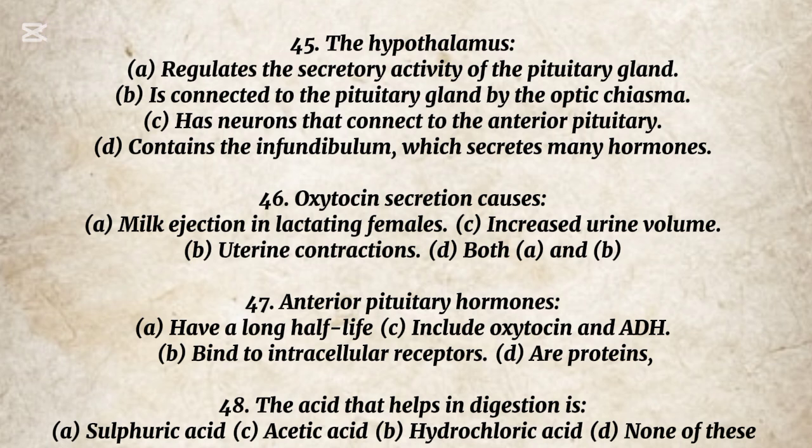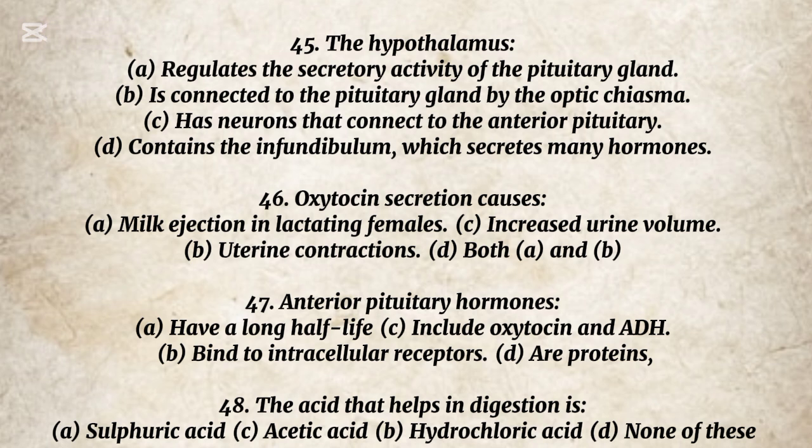46. Oxytocin secretion causes: A. Milk ejection in lactating females, C. Increased urine volume, B. Uterine contractions, D. Both A and B. The correct option is D. Both A and B. 47. Anterior pituitary hormones: A. Have a long half-life, C. Include oxytocin and ADH, B. Bind to intracellular receptors, D. Are proteins. The correct option is C.